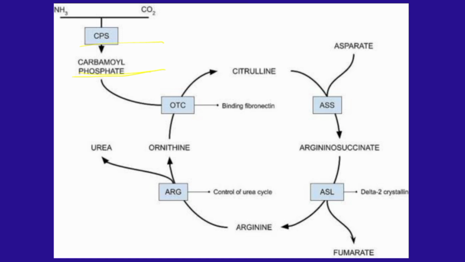Second reaction is formation of citrulline. Citrulline is synthesized from carbamyl phosphate and ornithine by ornithine transcarbamylase. Ornithine is regenerated and used in urea cycle. Therefore, the role is comparable to that of oxaloacetate in citric acid cycle.